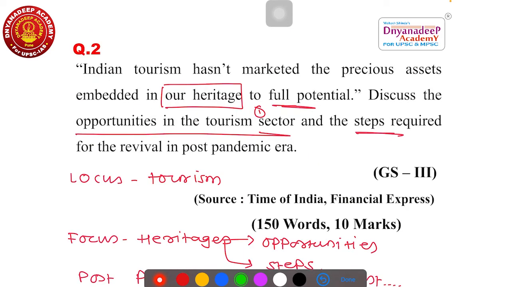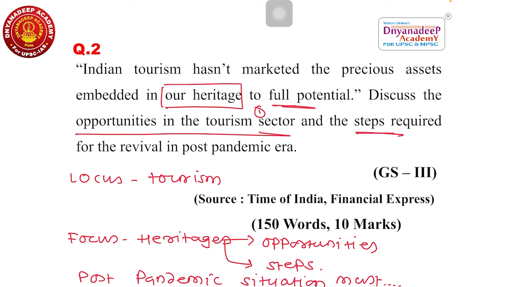Then question number 2: Indian tourism has not marked the precious asset embedded in our heritage to its full potential. Discuss the opportunities in the tourism sector and the steps required for revival in the post-pandemic era. So here remember, what is the locus? Basically here the locus is tourism, right? But while writing about tourism, you have to take care that you focus more and more on the tourism related with heritage. Why?